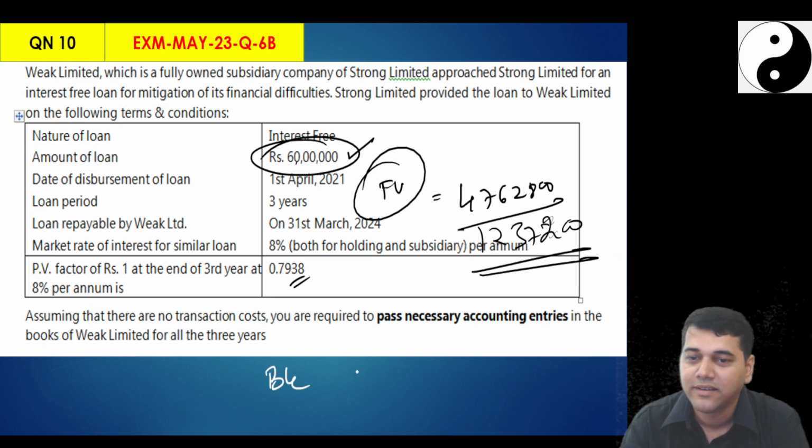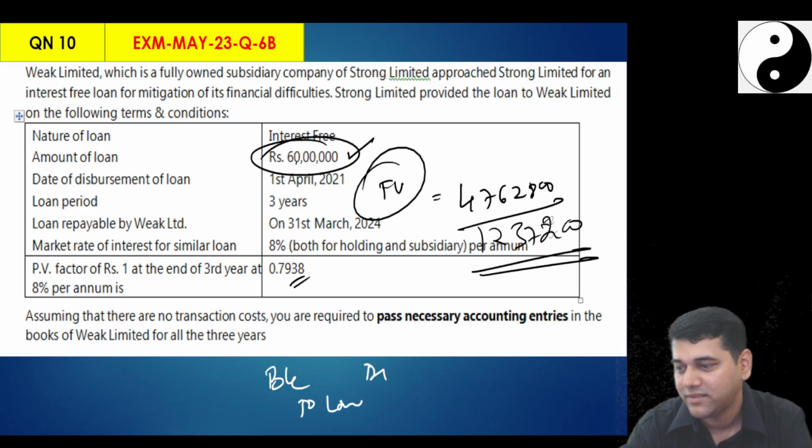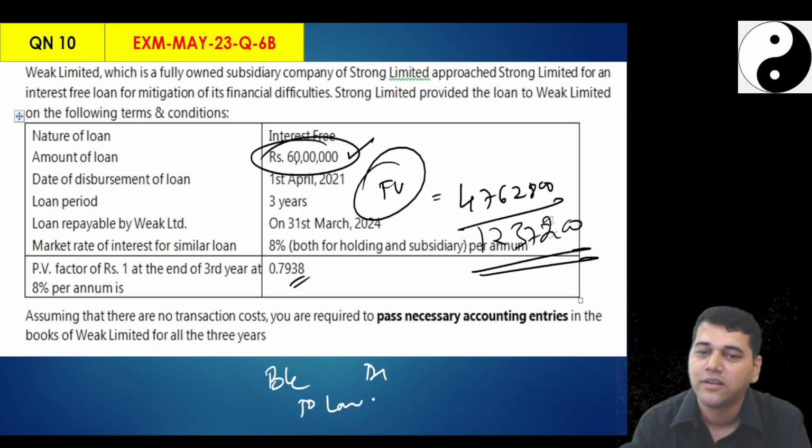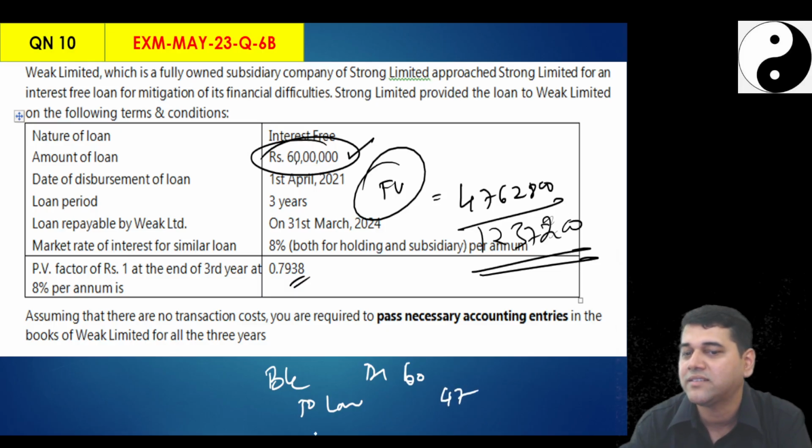Bank account debit to loan. Loan account, how much bank? 60 lakhs. Loan, 47 lakhs. To what?